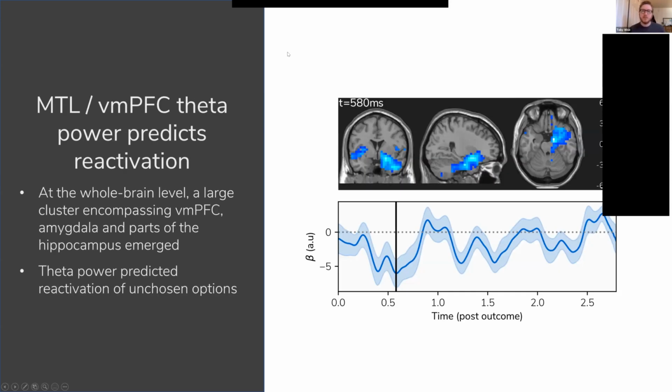What we then wanted to do was look at whether we could use source localization methods to identify where in the brain might be supporting this reactivation process. And what we did here was we essentially used beamforming to get time series of activation across the entire brain.